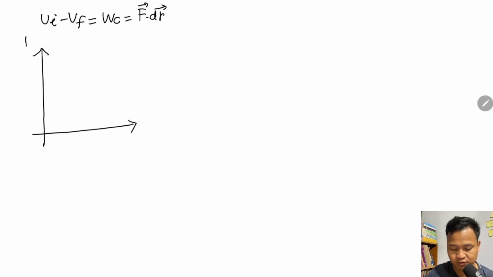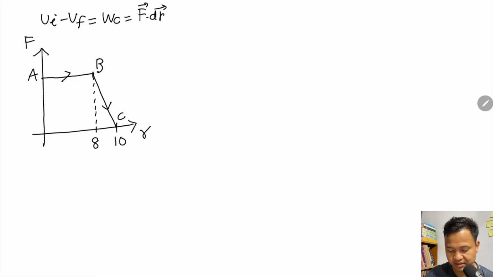So here, let's say a force versus displacement graph is given. The object starts from here, goes here and then comes down. A, B, and C. Let's say this is 8 and this is 10, and F is 10 Newton force.